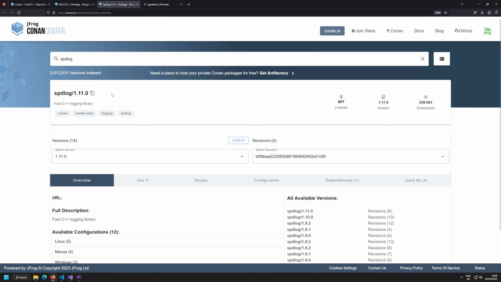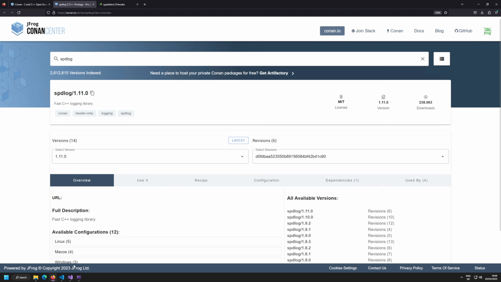All right, so how do we now get spdlog listed here in the Conan Center into our project? Well, we need that string. You can see there's this copy it now button, and it copies that string to the clipboard. And that is in theory everything you need to add a new library to your project, if everything is set up correctly. However, we haven't set everything up. Currently, we have no support for Conan in our solution. So before we can actually integrate spdlog, we need to first integrate Conan.